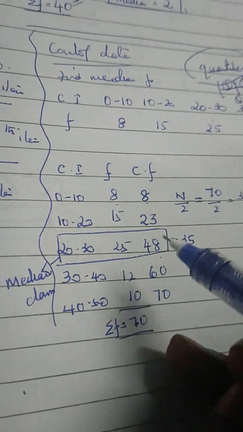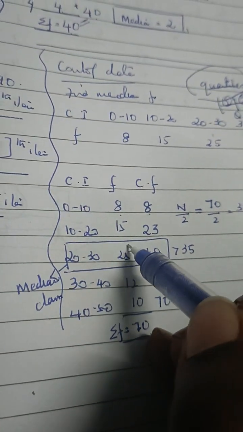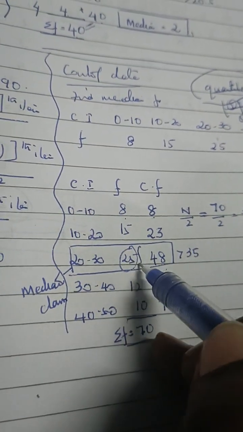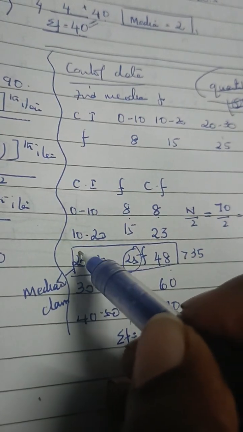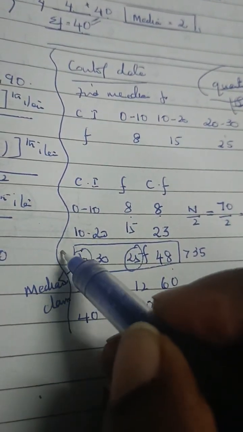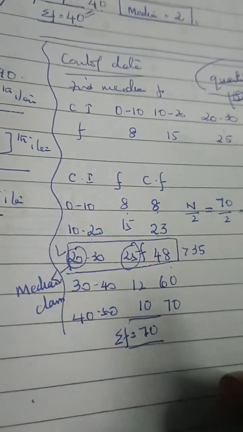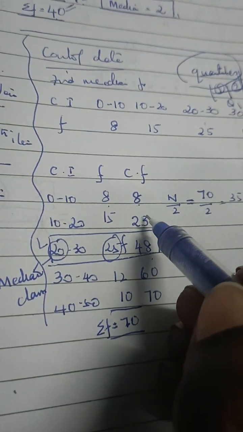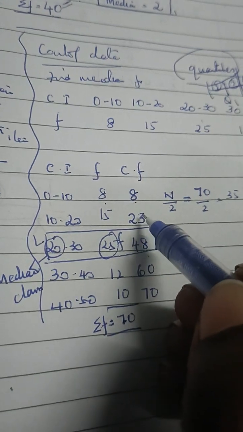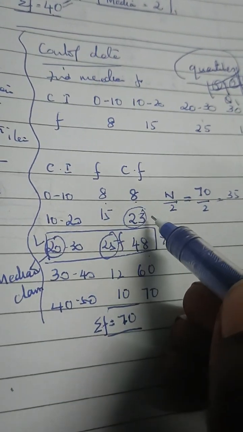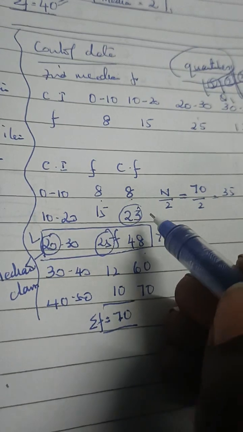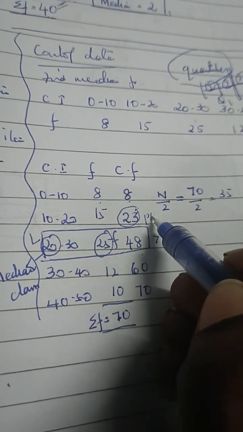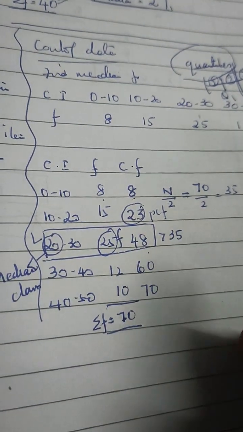So what do we see here? There is a frequency value, an F. This is called the lower limit, L. Here this is my cumulative frequency, CF. The one before that, the lesser one, is called the PCF, previous cumulative frequency.